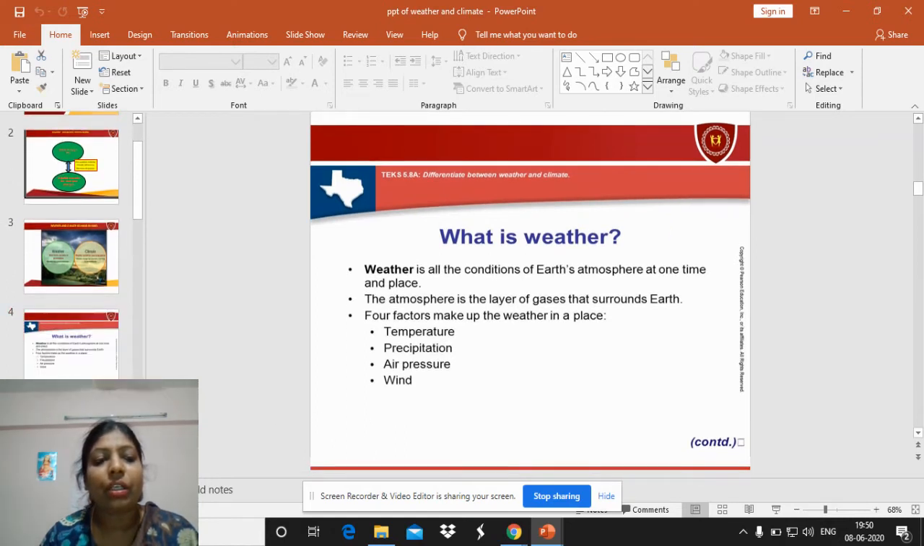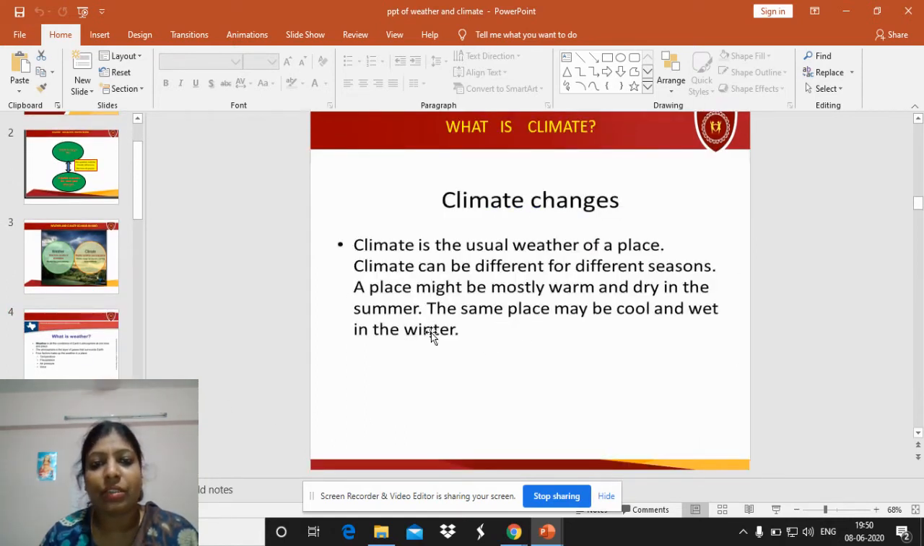Now we'll talk about climatic changes. So what are climatic changes? Climate is the usual weather of a place, which changes according to the seasons. A place might be mostly warm and dry in the summer season and the same place can be cool and wet in the winter season. We know it: summers are very hot and winters are very cool.